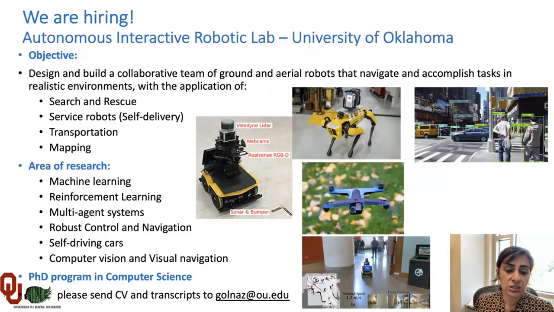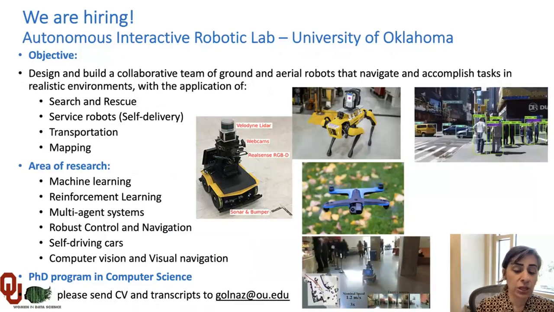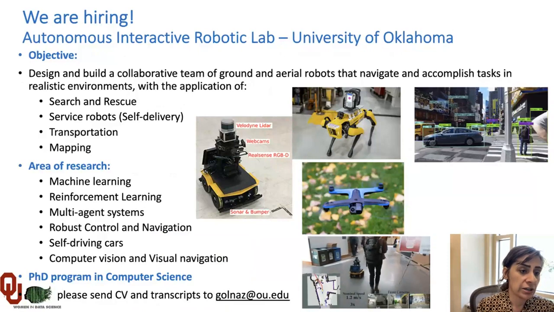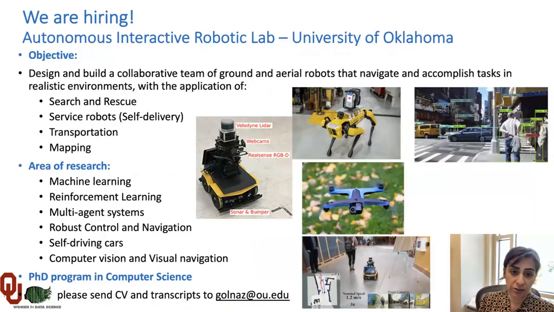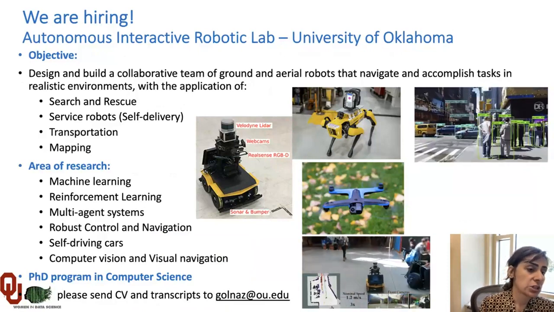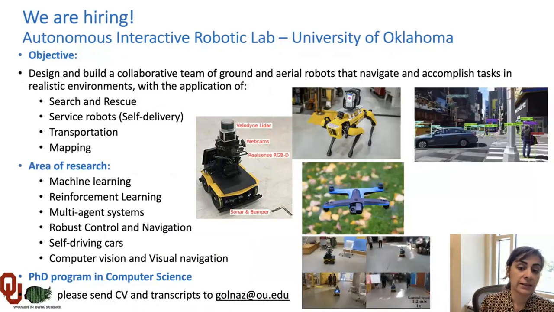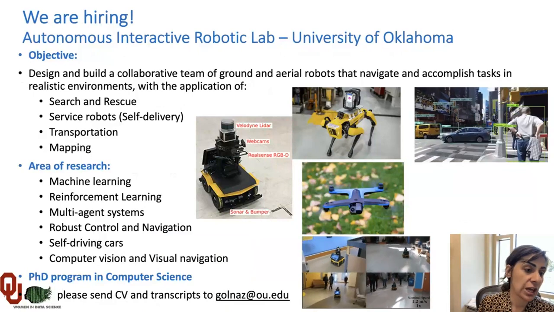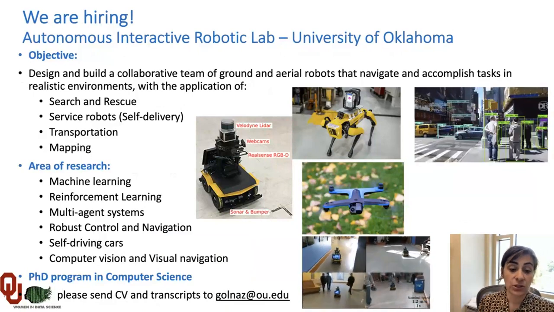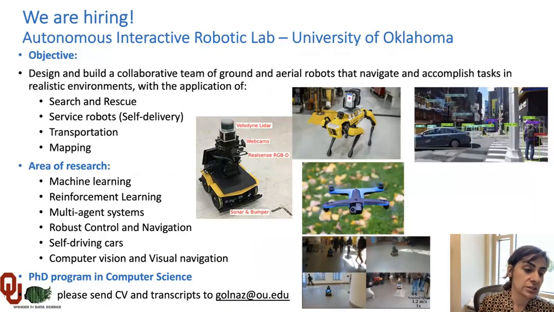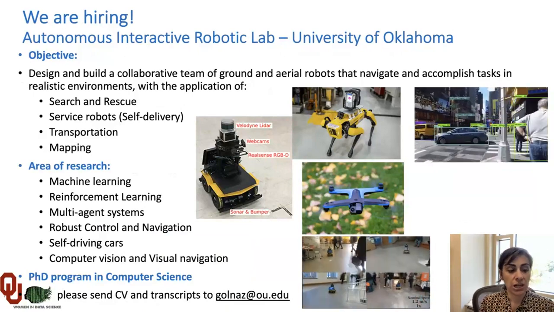We continue this research in my lab. I would also like to talk about the hiring opportunity in our lab. We are hiring now in the Autonomous Interactive Robotic Lab at the University of Oklahoma. Our objective is to design and build a collaborative team of ground and aerial robots that navigate and accomplish tasks in realistic environments, with applications in search and rescue, service robots, delivery robots, transportation, and mapping.